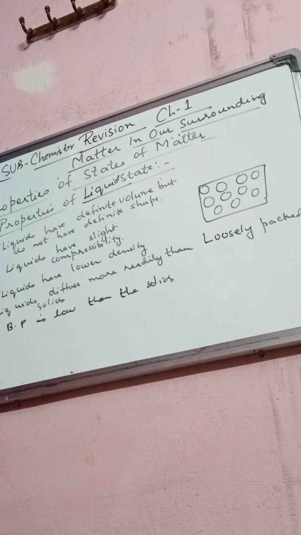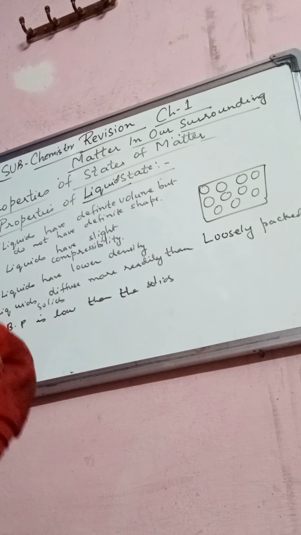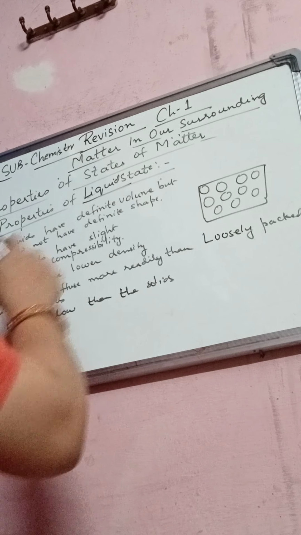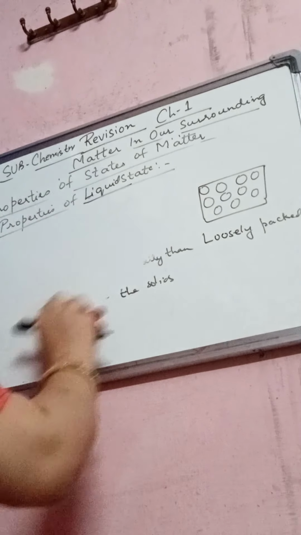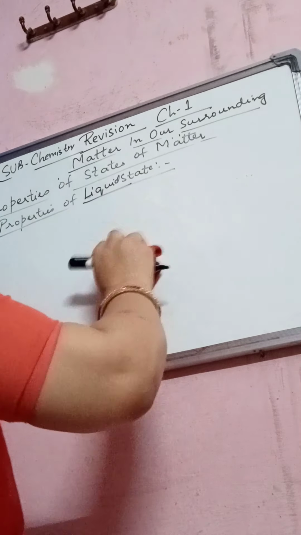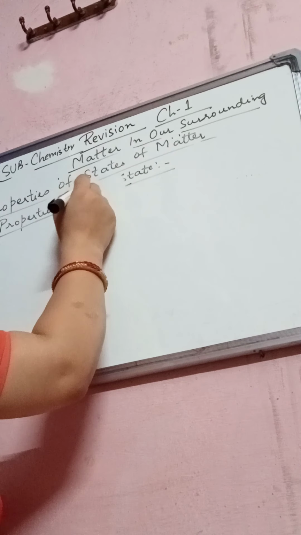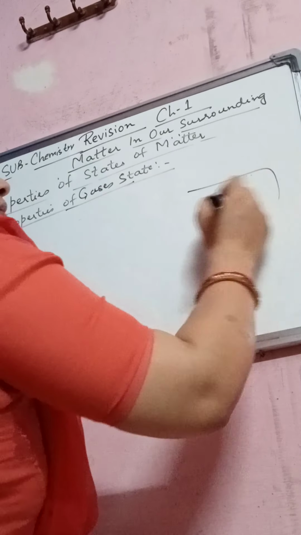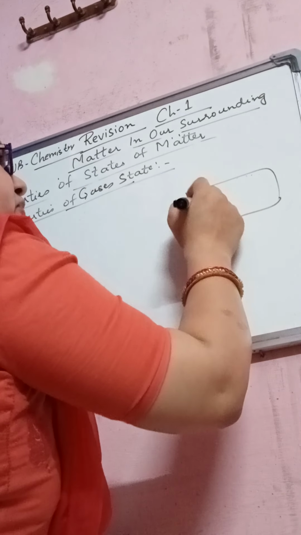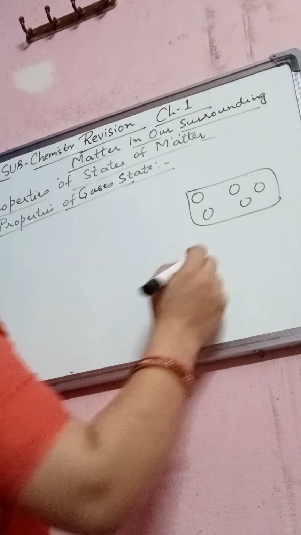Now next is about the characteristics of gaseous state. So these are the characteristics of liquid state. Now we will study about the characteristics of gaseous, right? Now in gaseous condition, what happens, students? In gaseous state, the constituent particles are very far apart from each other. There is a larger space.